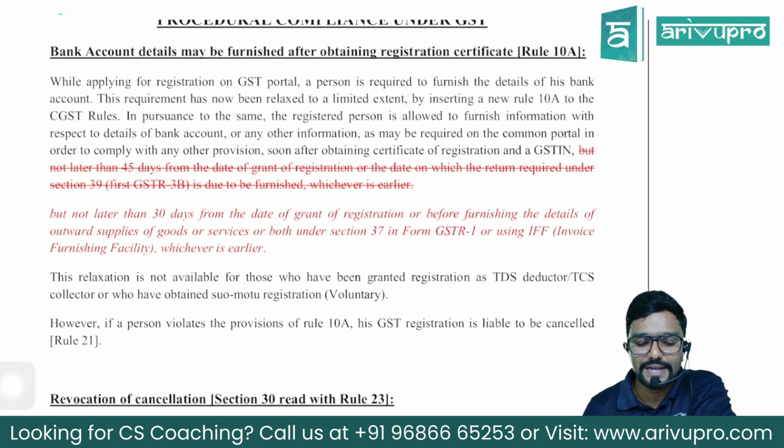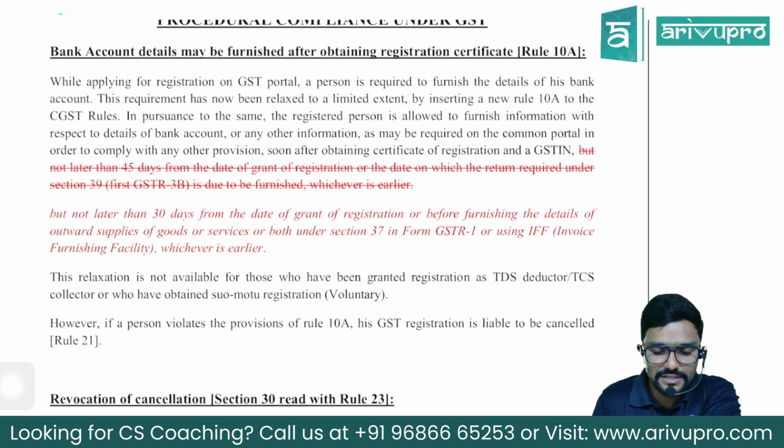This requirement has now been relaxed to a limited extent by inserting a new rule 10A to the CGST rules. In pursuance of the same, the registered person is allowed to furnish information with respect to details of bank account or any other information as may be required on the common portal in order to comply with any other provision, soon after obtaining certificate of registration and a GSTN.